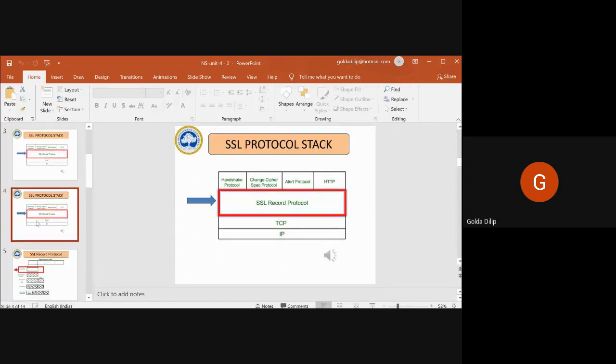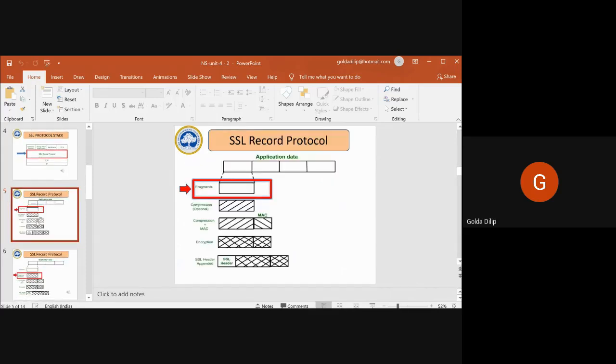So this SSL protocol basically provides two services. One is confidentiality, and another one is message integrity. Confidentiality means it will define what secret key is used for the encryption of the SSL payload. So what is the shared secret key that is used for encryption? That becomes a part of your confidentiality.